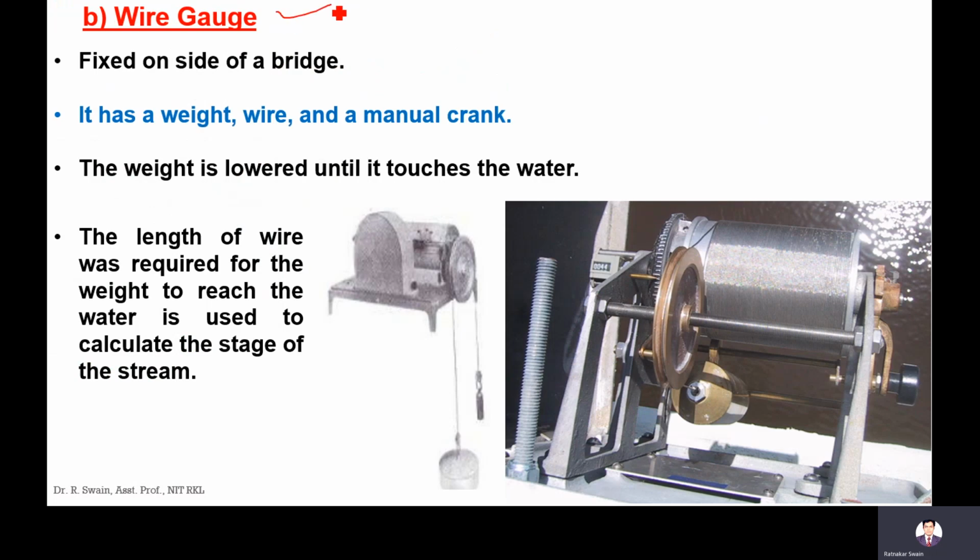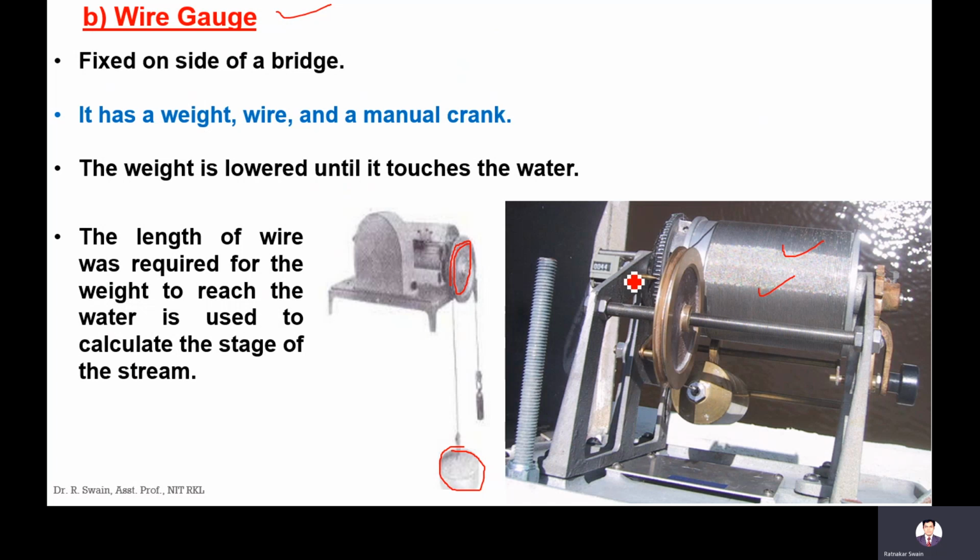Next is the wire gauge. The wire gauge is also a manual type of stage recorder. It is fixed on the side of a bridge. Here you can see it is a bridge. It's fixed, and its weight is lowered until it touches the water. It has a weight like this, with one wire. There will be a bundle of these wires. Here you can see the manual crank, used to fix this wire and this weight. So this weight is lowered until it touches the water.